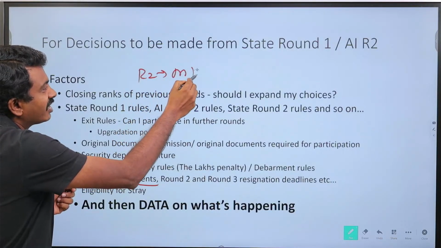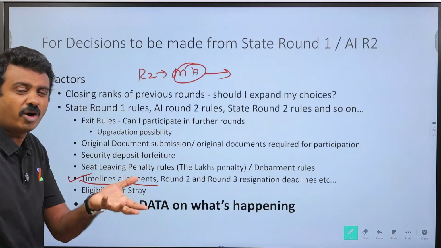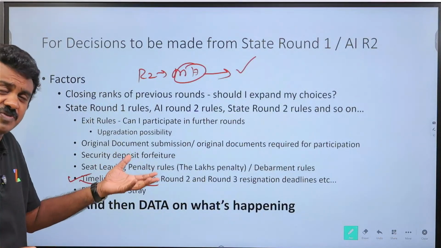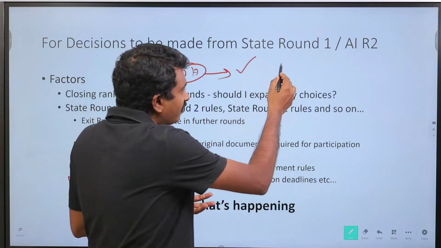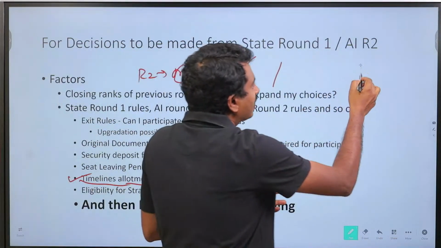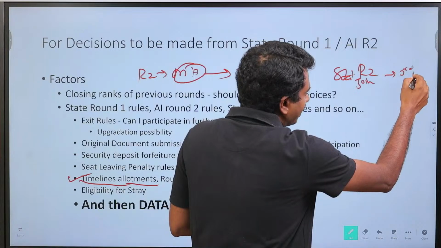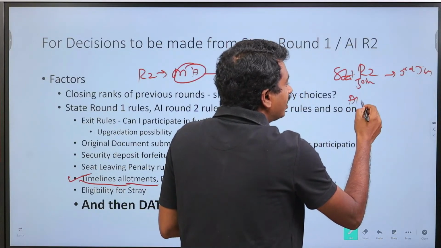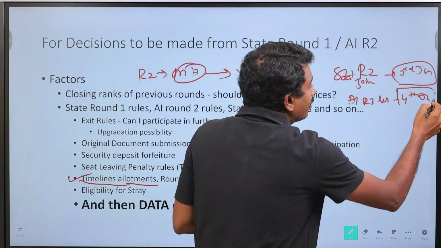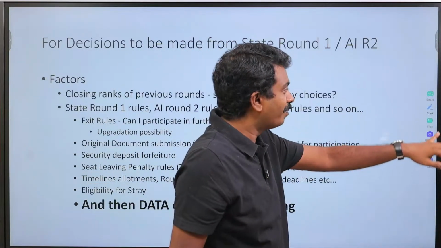Already Maharashtra has shared the entire schedule till round 3, which is very good. They might modify it a bit, but at least there is some information available for us. West Bengal has done it very well. There is some information for us on what might be the expected timeline. Basis that, we know that for Maharashtra state round 2, if I join, my resignation deadline is 3rd of Jan, I guess. You can check the dates. But All India round 3 results are going to be on 4th of Jan. Now there is a confusion here, but at least I am clear that there is a confusion and I have to do something about it with the authority, or I have to manage it accordingly.